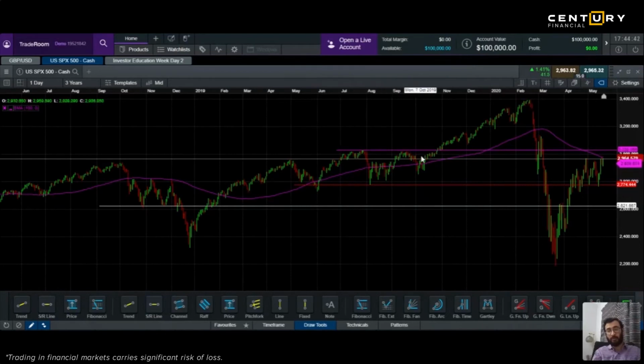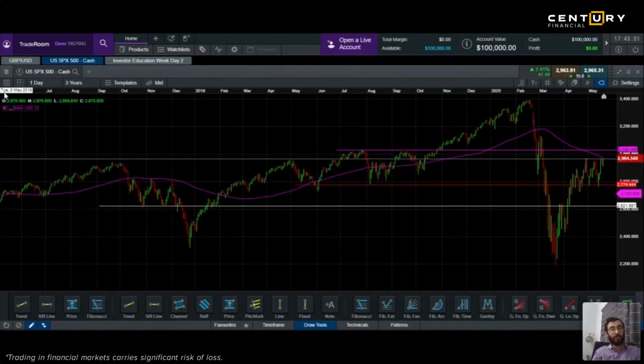This is your profit booking here. So still a potential to go up to 3028, and if it breaks the moving average line, it might go higher. Otherwise, it will again come down to this level. So we have to keep it.